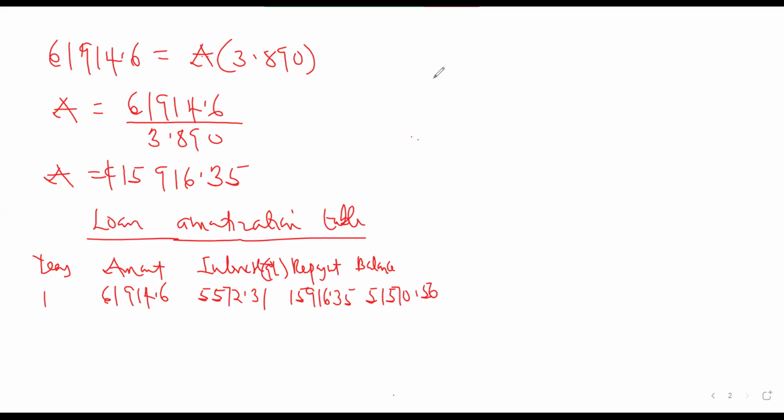51,570.56. Okay, that will be the balance on the loan account, the amount that you are owing the bank at the end of year one. This amount will now be the opening balance for year two. That will be the amount that the bank will charge interest on. Let's multiply that by the interest rate, 9%. I'm having 4,641.5. Okay.